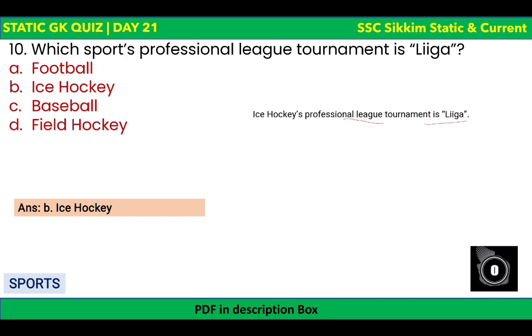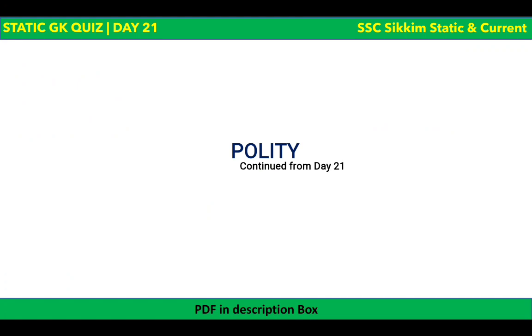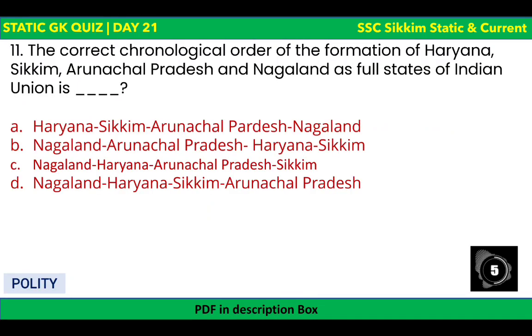Next question. We completed, I think, sports. Now we have the next section, that is polity. It's the continuation from day 21. The first question from polity: what is the correct chronological order of formation of Haryana, Sikkim, Arunachal Pradesh and Nagaland as full states of the Indian Union? The options are there. This is the favorite question of SPSC. It has been asked multiple times.